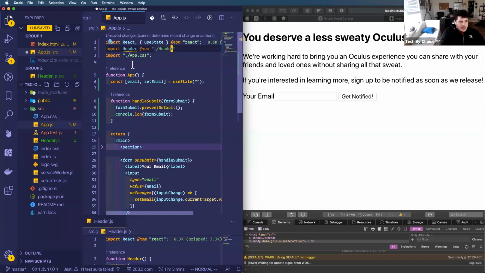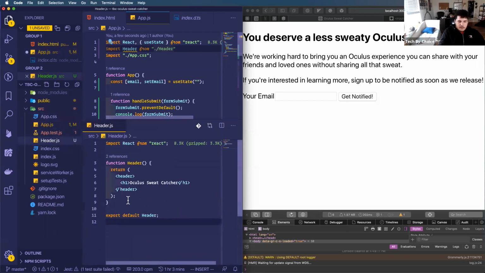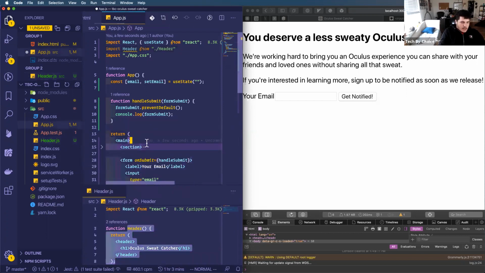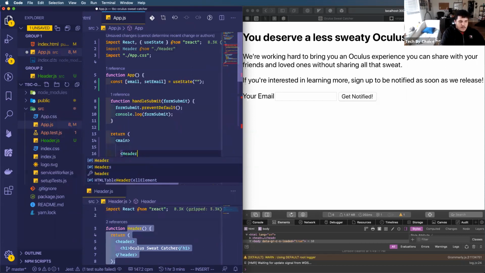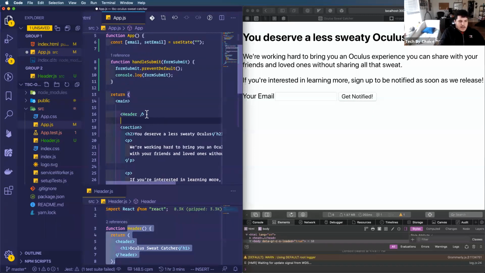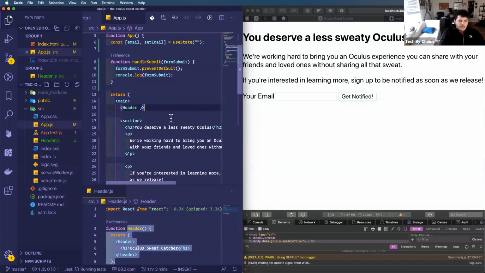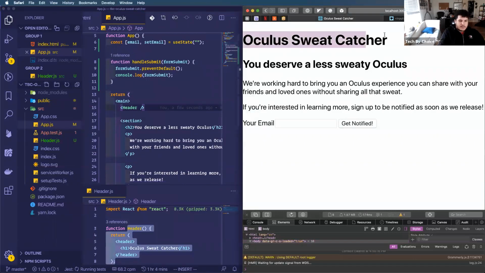And what I'm saying here is that from this header file that we're declaring in our source folder, I need you to import the default component that we're exporting from there, right? Which is this header component. And now that I've imported that component in my page, I can just here under main, in the same place where that older declaration was, add this header component, save my page, we have our title back.